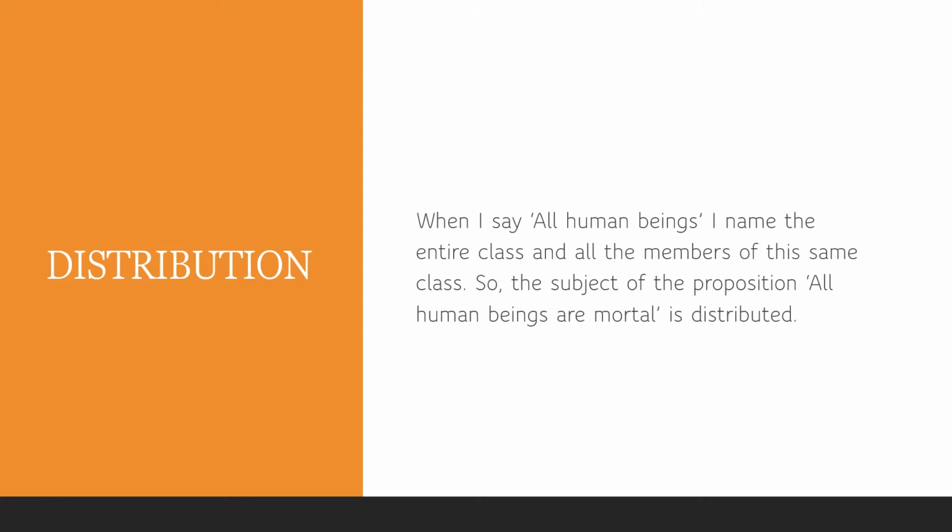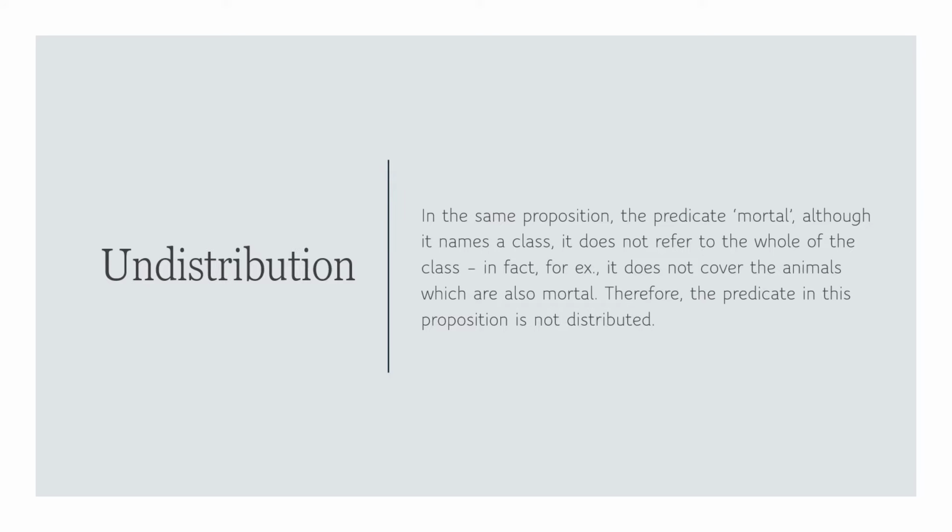So next is undistribution, of course. In the same proposition, the predicate mortal, although it names a class, does not refer to the whole of the class. It does not refer to the entire class. In fact, for example, it does not cover the animals, which are also mortal. Therefore, the predicate in this proposition is not distributed.